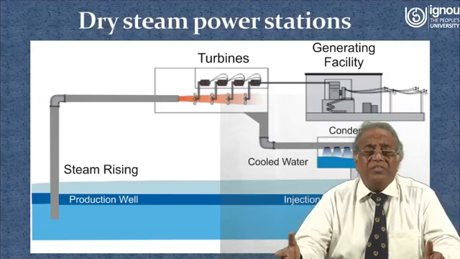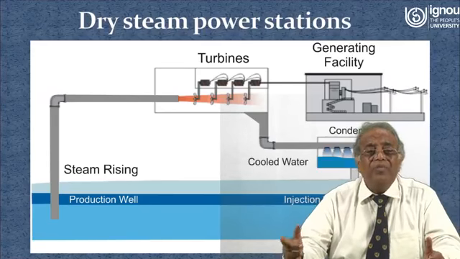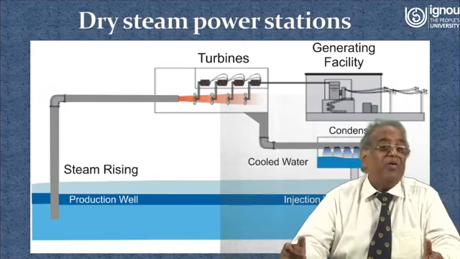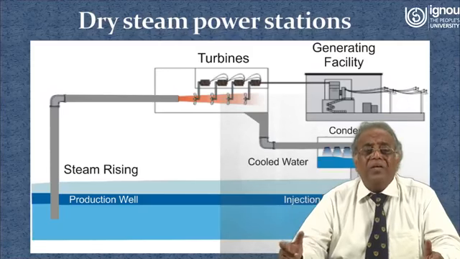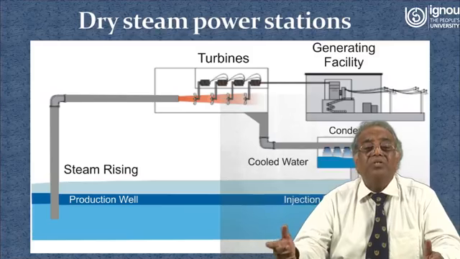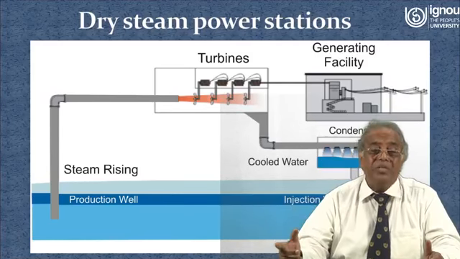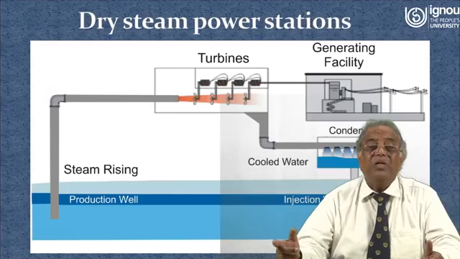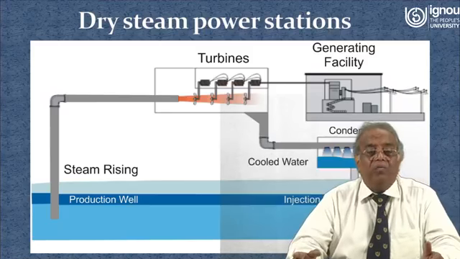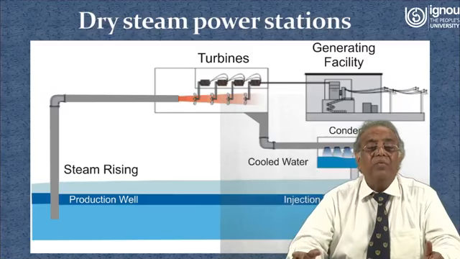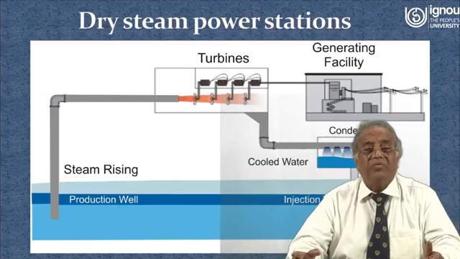Now, whatever I have discussed, you see the diagram, then it will be crystal clear for you. Basically, we are replacing the boiler which actually produces the steam, but in this case we are getting the steam from the geothermal energy resources. So, you see that there are two wells, one is the production well, the second one is the injection well.